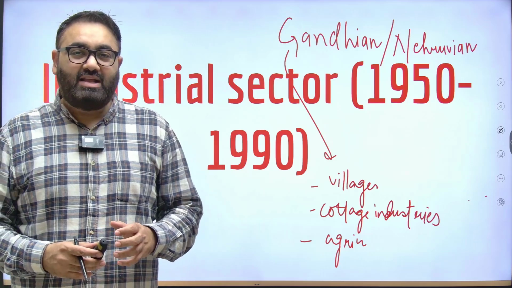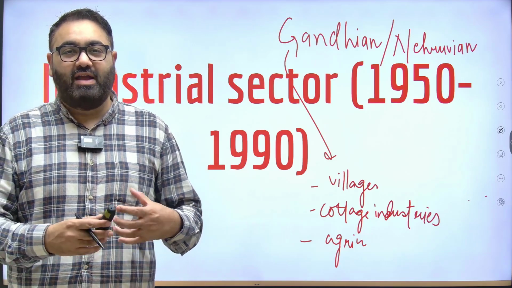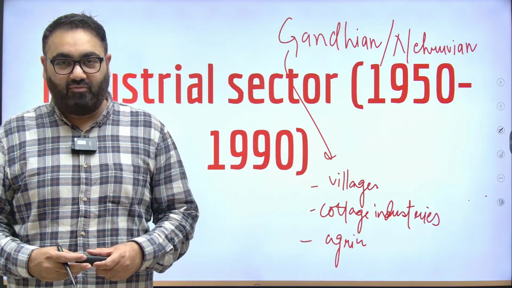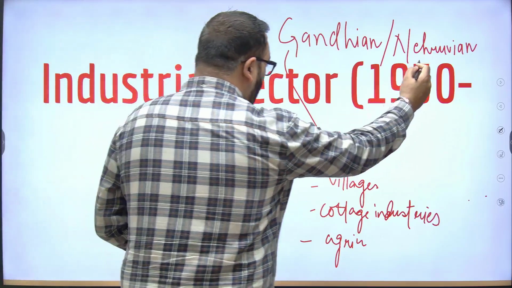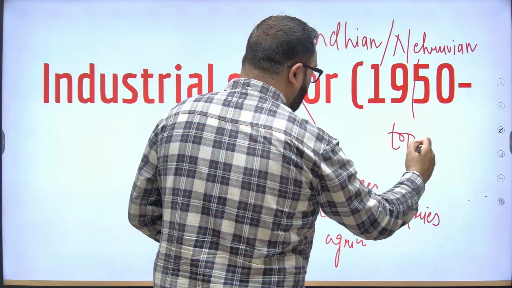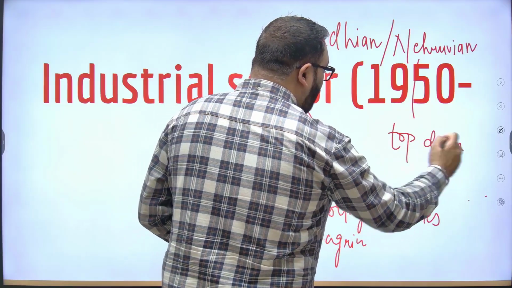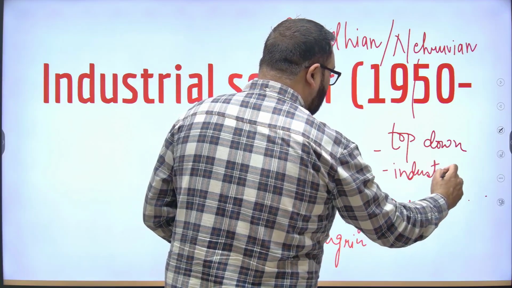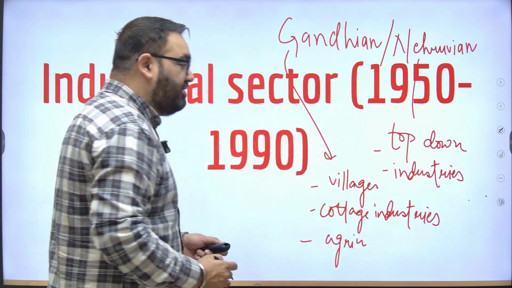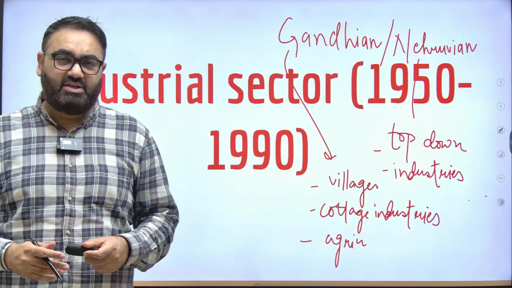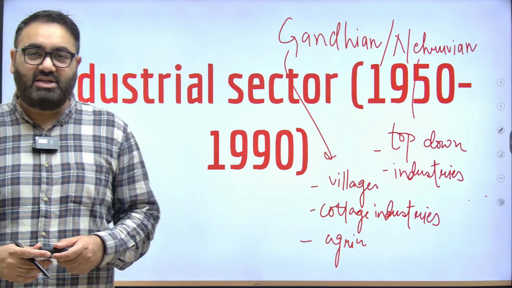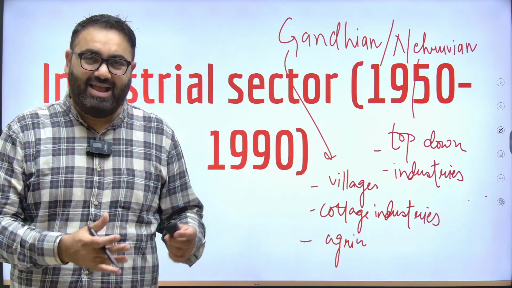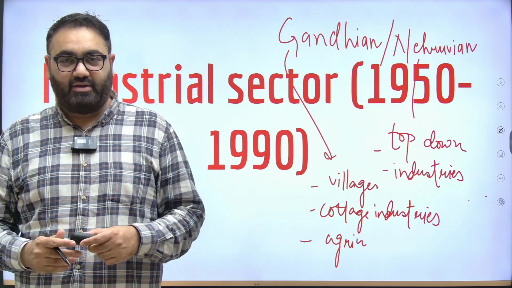Now, it's not to say that Nehru did not want development of villages, but the way that Nehru wanted to approach this problem was a top-down approach, meaning for Nehru, the focus should have been on industries. He wanted to invest a lot of money into heavy industries, support the big industrialists so that we could have a lot of jobs in the manufacturing sector and we could have a trickle down effect.